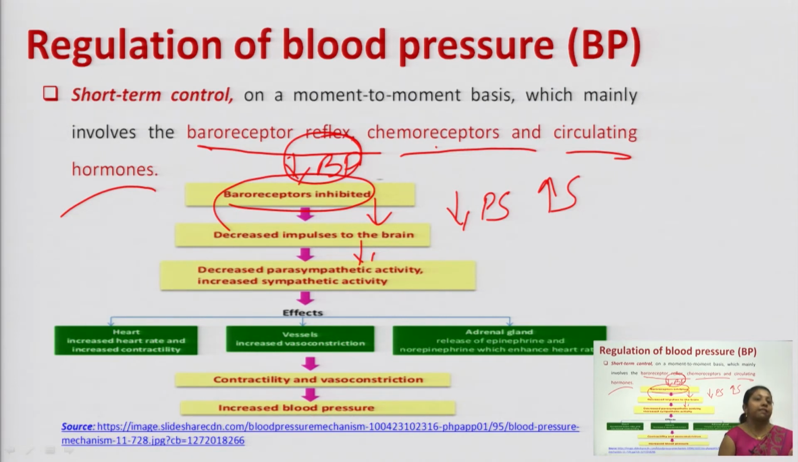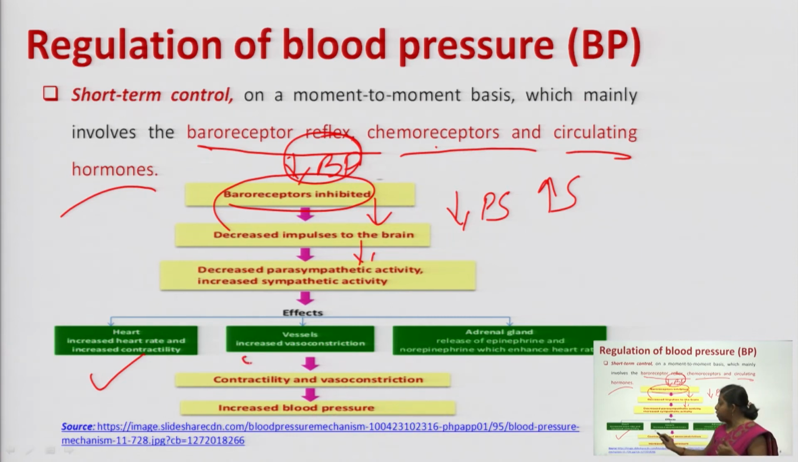and increased sympathetic stimulation. Now, your increased sympathetic stimulation has major effects on your heart, your blood vessels and a certain gland, that is the adrenal gland. Fine. So here first is your heart. What is the effect of sympathetic stimulation on your heart? Whenever the sympathetic system is stimulated, your heart shows increased heart rate as well as force of contraction. So, there is increased heart rate and increased force of contraction.